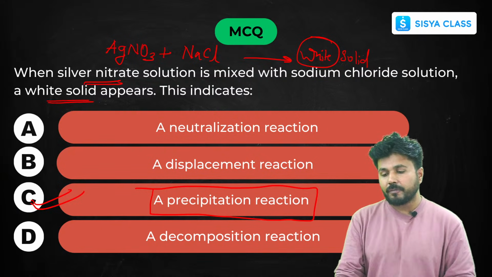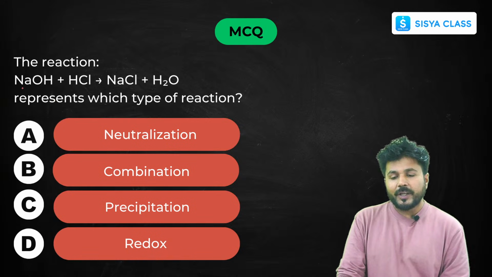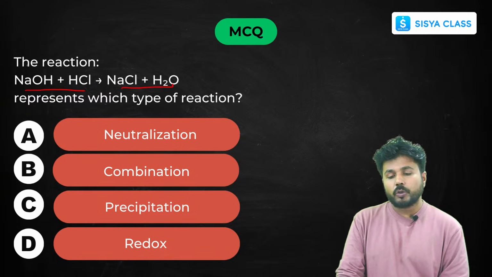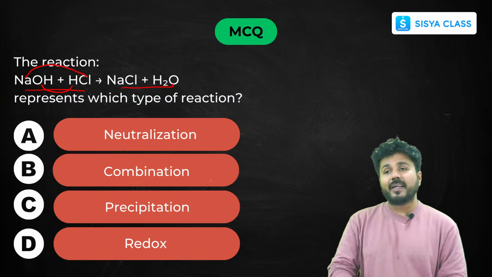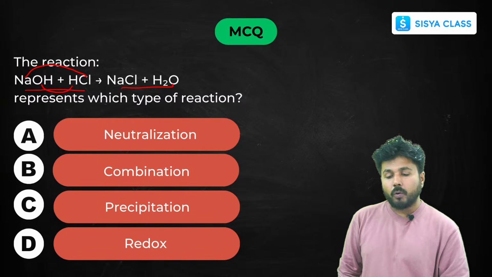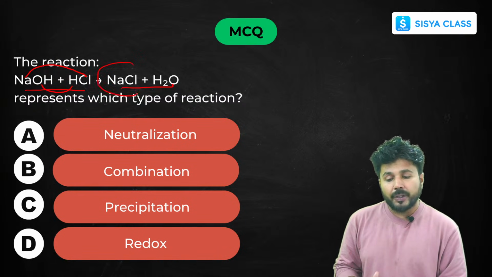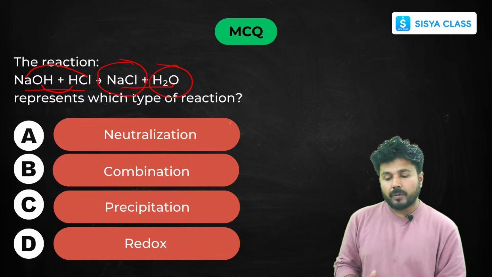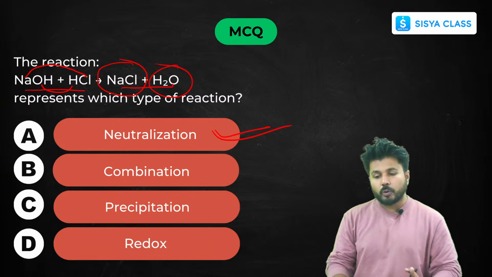Example of double displacement. Next, NaOH plus HCl gives NaCl plus H2O. As you can see, Na reacts with Cl, H reacts with OH, so double displacement. And in double displacement, there are two categories: precipitation and neutralization. Now, for precipitation, you need an insoluble precipitate, but there is no arrow here nor here, so it will be your neutralization reaction. So if you remember the key points, you will be able to solve these questions very quickly.